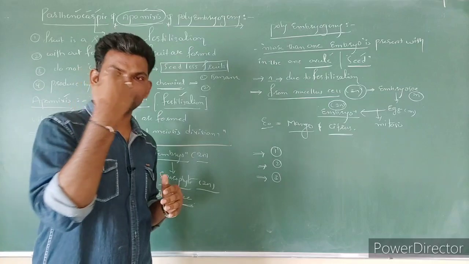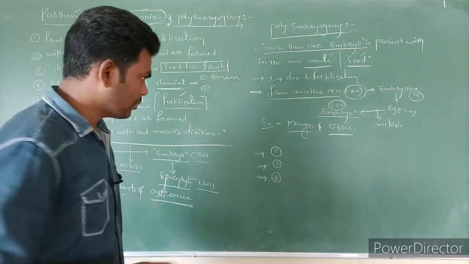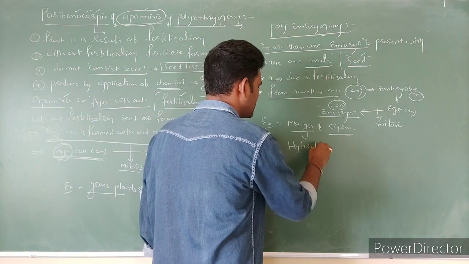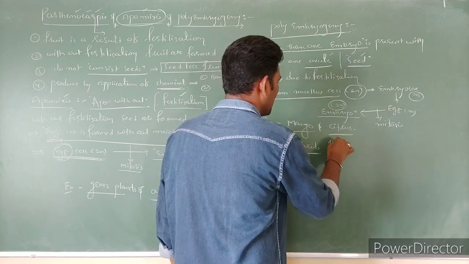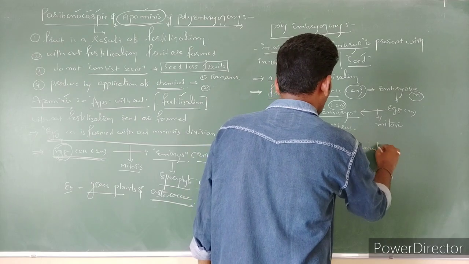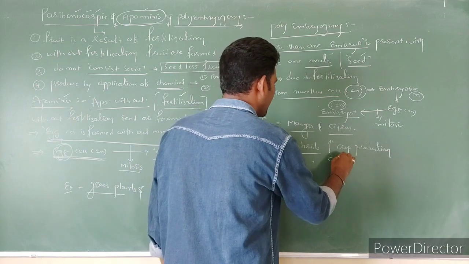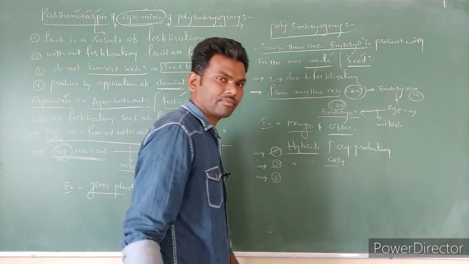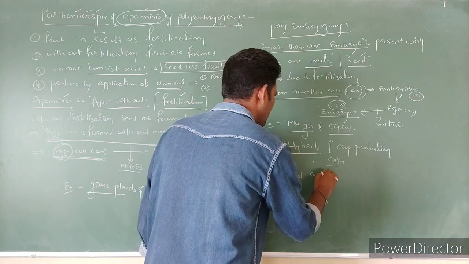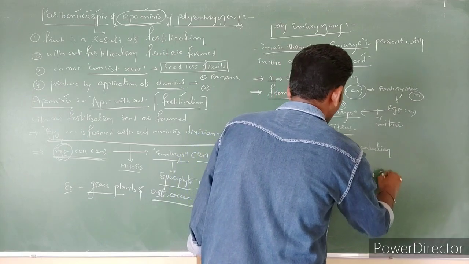Nowadays scientists are trying to convert these apomixis seeds into hybrid seeds. So what points do I have to write? Generally, by using hybrids, we can increase crop production. That is the first point. But hybrids are very costly to the farmers. And these hybrid plant seeds we can't use for the next generation.